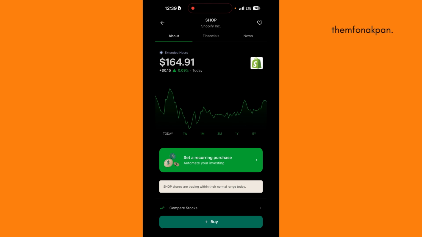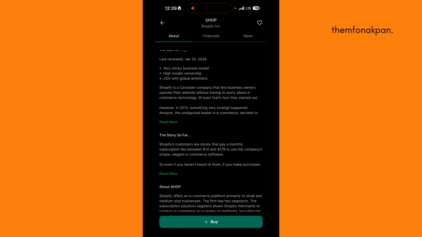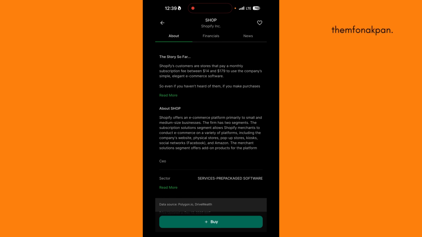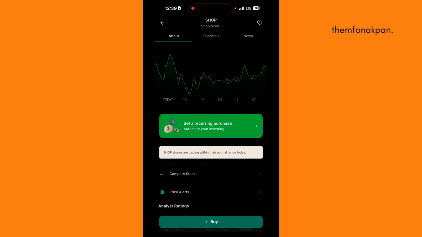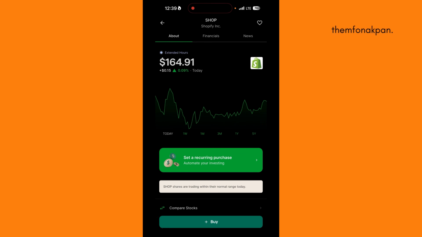Okay. And you can also go down if you want to explore things, or you should explore things about the company. You can read about the company right here. If you come to the graphs, you can click. If you click on 1 week, you're going to see the amounts they made, 4.02%, the profit. Click on 1 month, click on 3 months, and so on and so forth.